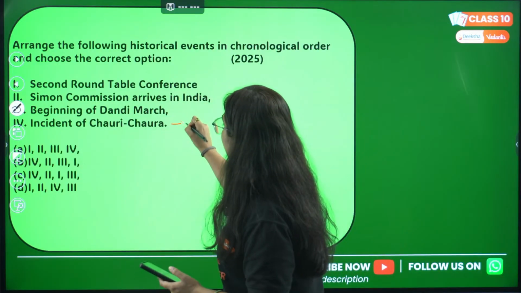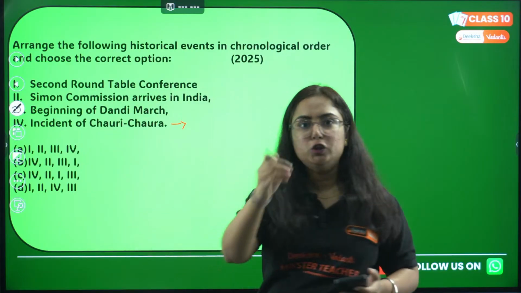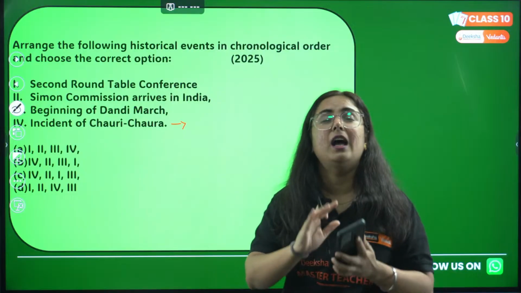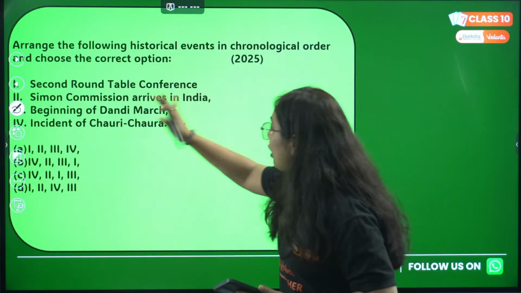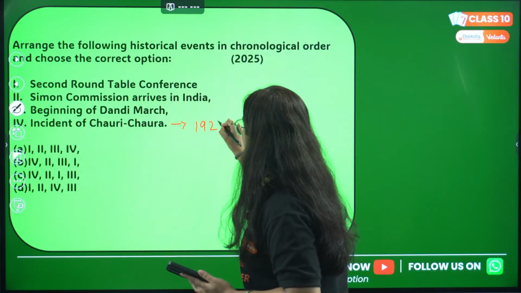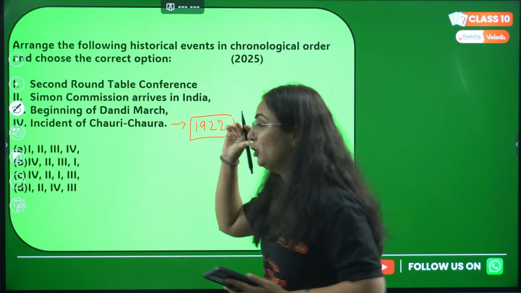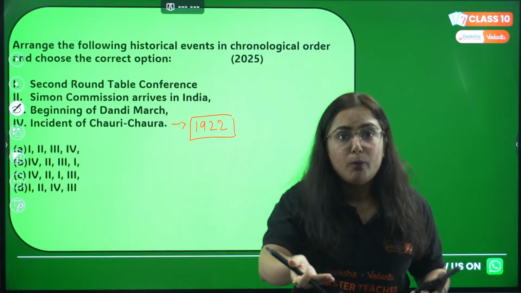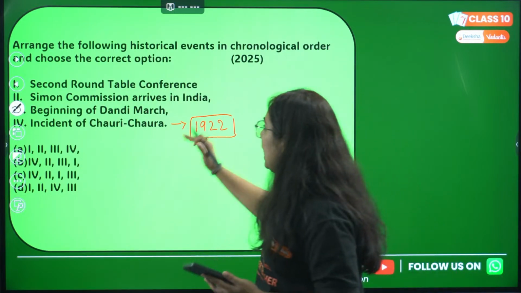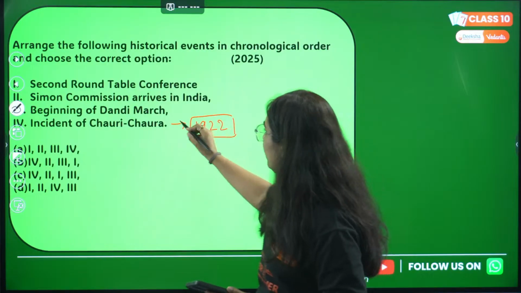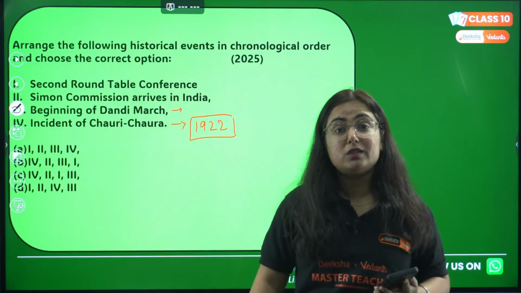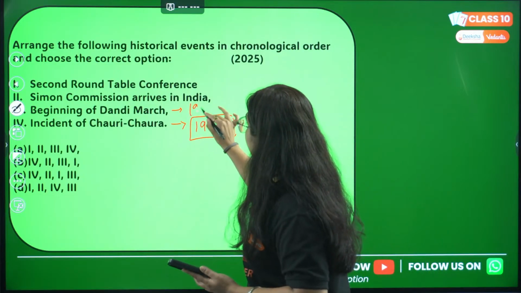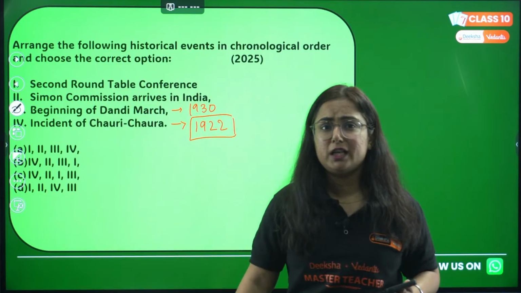Talking about the incident of Chauri Chaura, the non-cooperation movement. Do you remember? Now you might be thinking, ma'am, so many incidents. Okay, relax. Talking about Chauri Chaura, 1922, this is an event in Gorakhpur, UP, when violence broke out and the non-cooperation movement was eventually withdrawn by Mahatma Gandhi. This was in 1922. If we talk about Dandi March, this is part of the civil disobedience movement, salt satyagraha, in the year 1930.